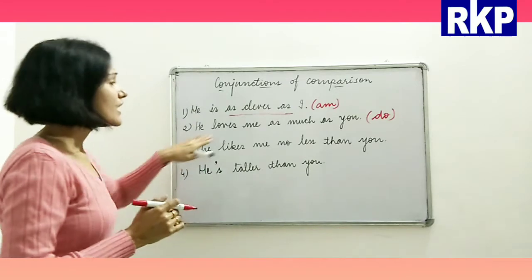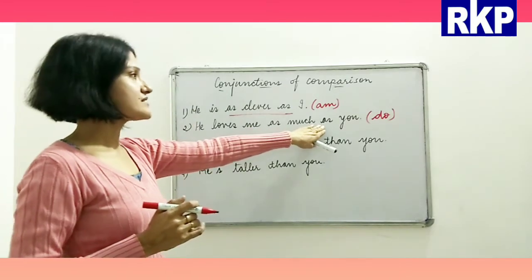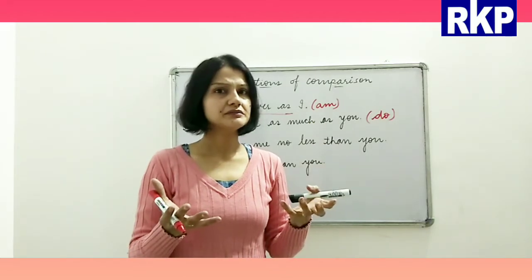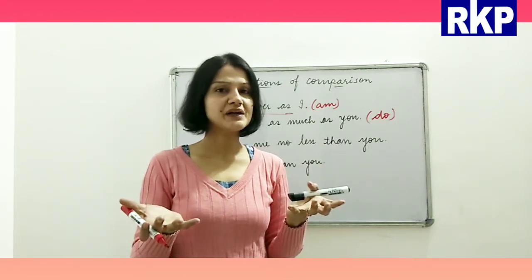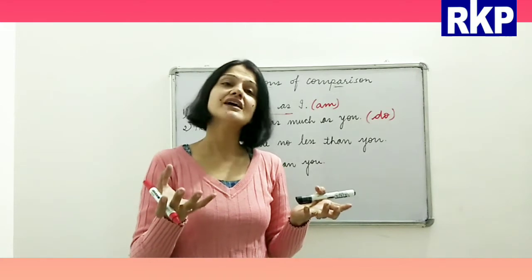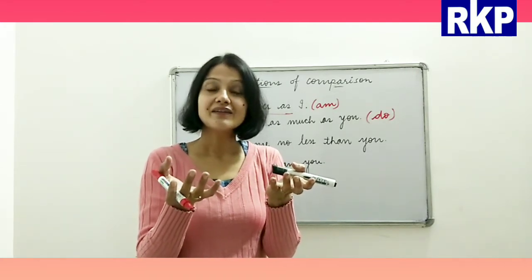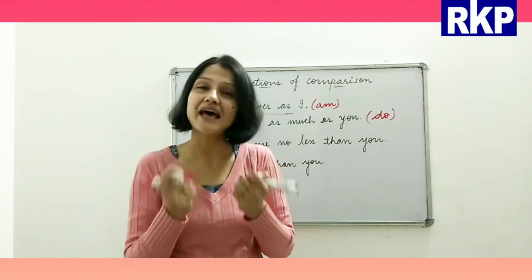Now beta, we use as when we are comparing two persons or two things, and we are talking about some kind of similarity, right?